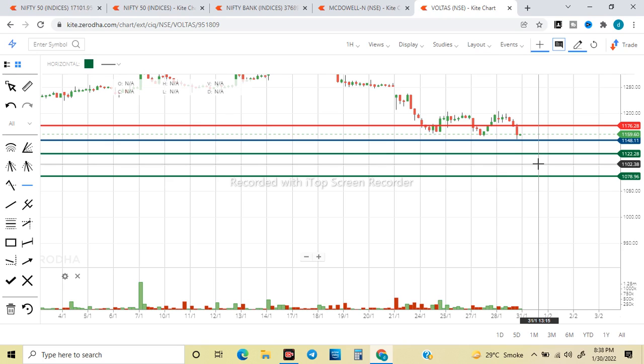So Voltas weak below 1145, and if my short trade is triggered, I will maintain a stop loss at 1175 as per my risk appetite, because once it start moving in my profitable zone, I will quickly start trailing and squeeze my stop loss at least to cost, so that there is no loss in this particular trade. This is my trading strategy.